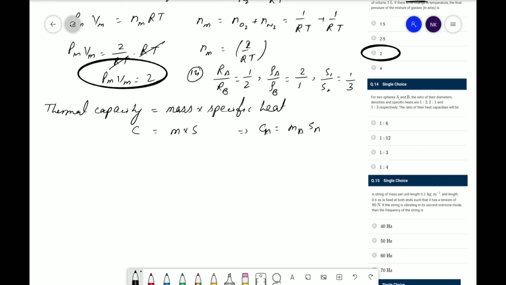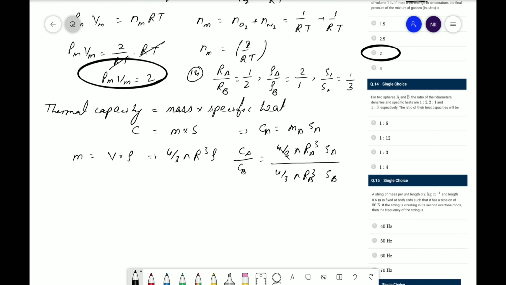Now here we don't know the value of mass, but we know that mass is equal to volume into density. Volume for a sphere is 4 by 3 pi r cube, and density is denoted by rho. Hence CA upon CB will be equal to 4 by 3 pi rA cube, that is the value of MA, multiplied by SA, divided by CB, which is 4 by 3 pi rB cube into SB.